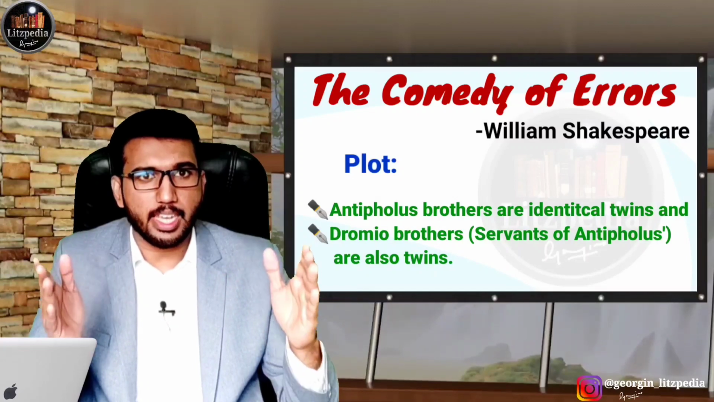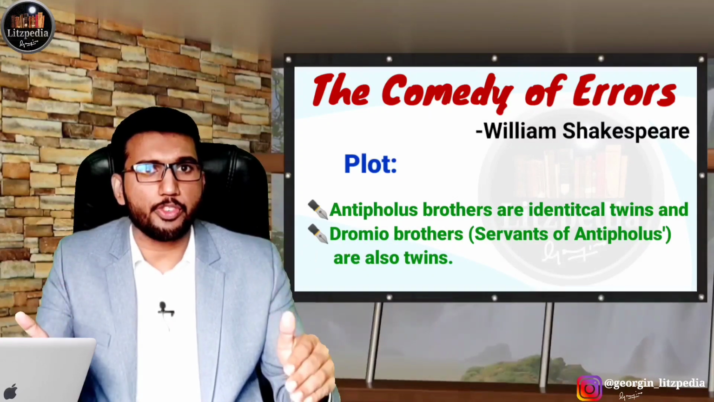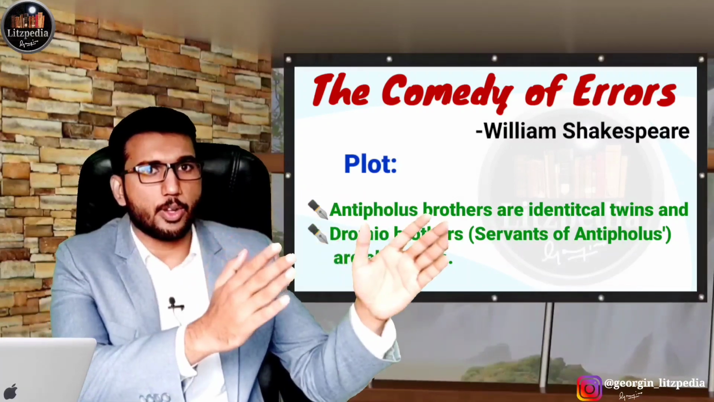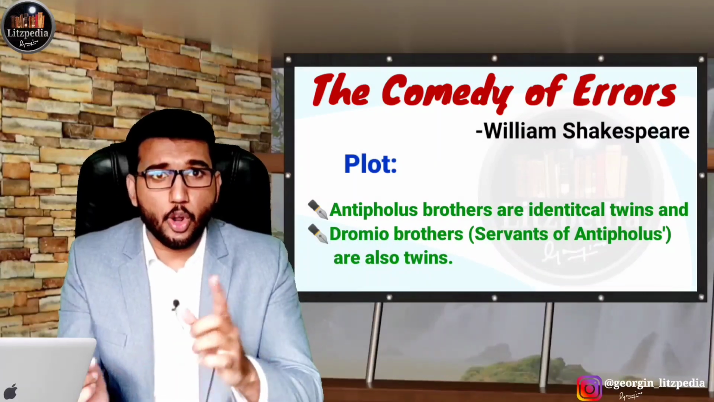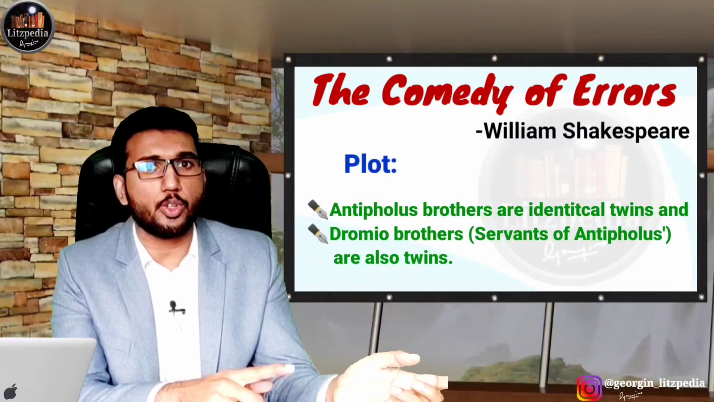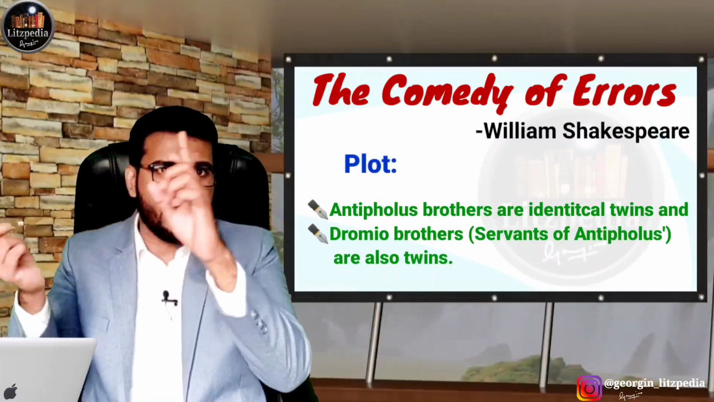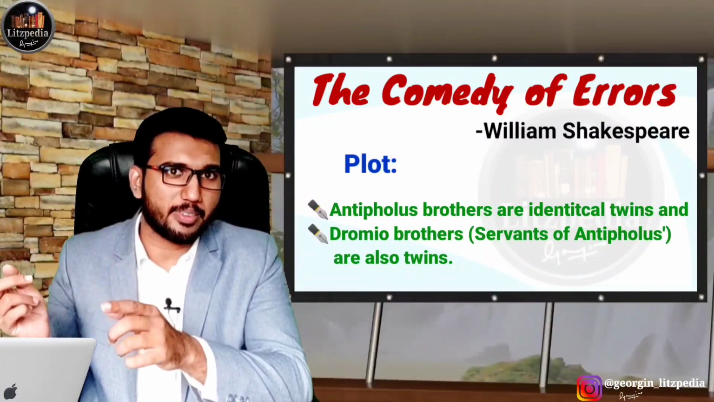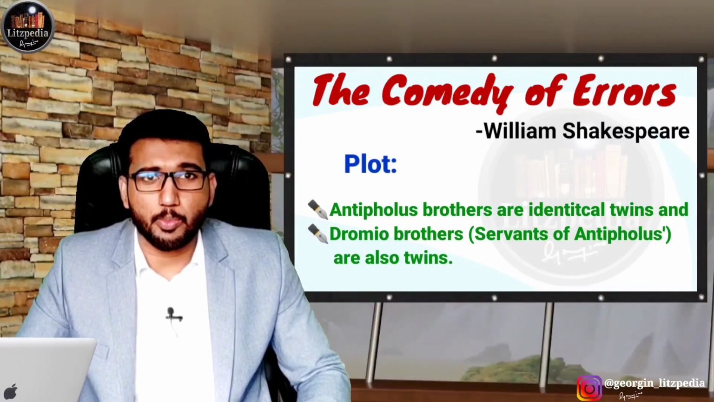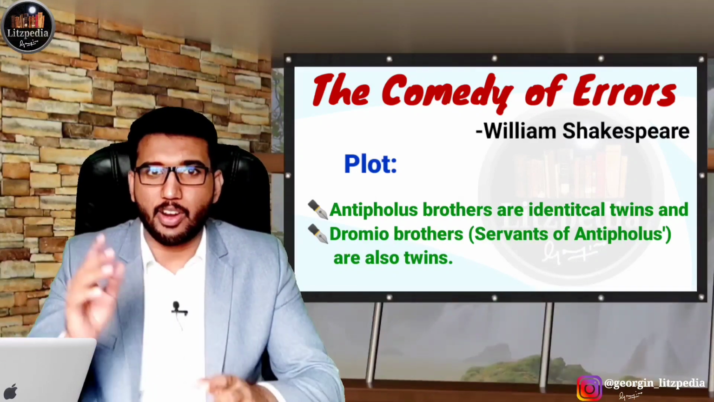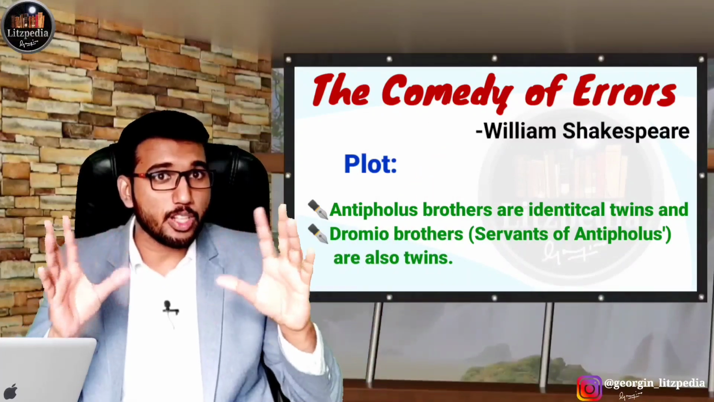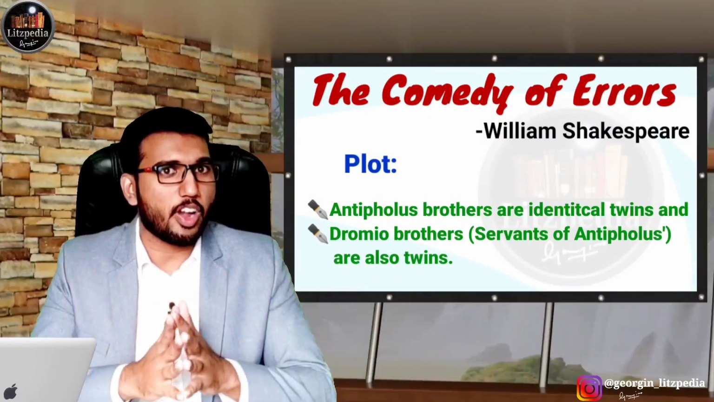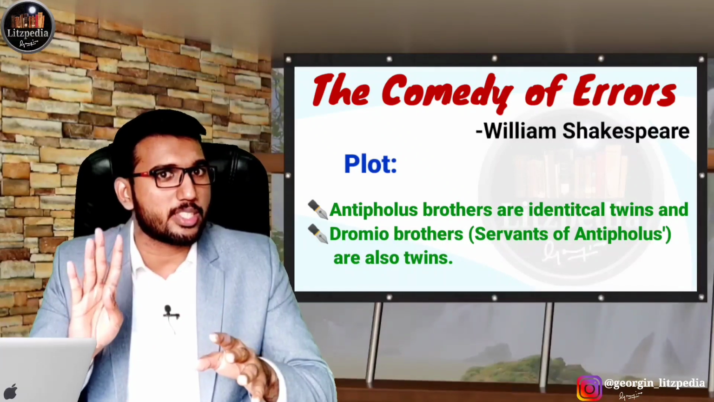Antipholus of Syracuse has a servant, Dromio of Syracuse, and Antipholus of Ephesus also has another servant, Dromio of Ephesus. The Dromio servants are also twins, and the masters, the Antipholus brothers, are also identical. So that's why this happens. It's like a set: one Antipholus and Dromio here, the other Antipholus and the other Dromio. So two sets of identical twins are there, which means four individuals are involved here.